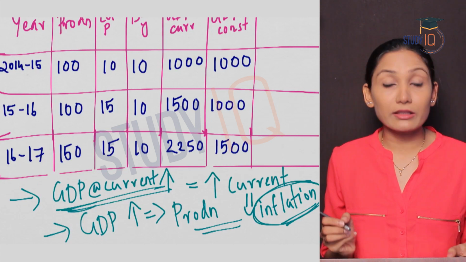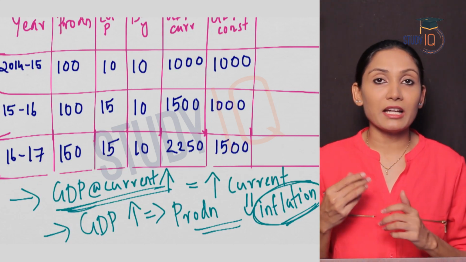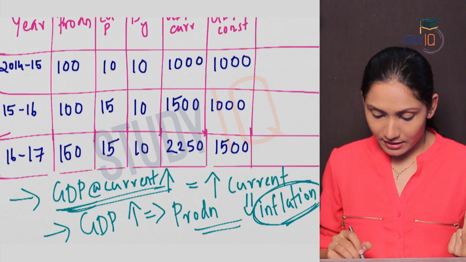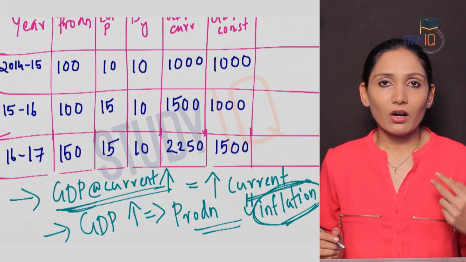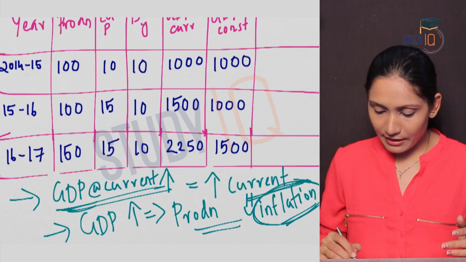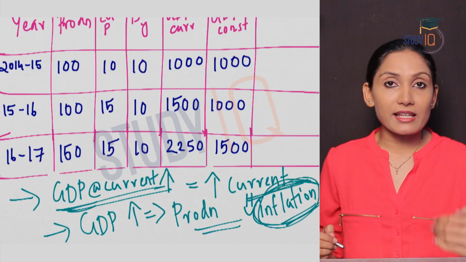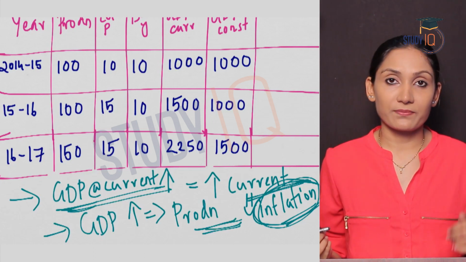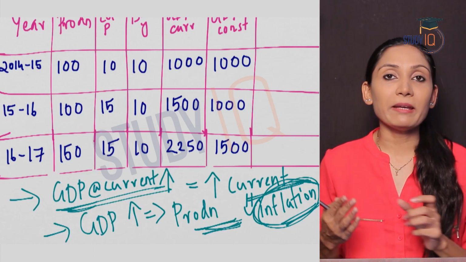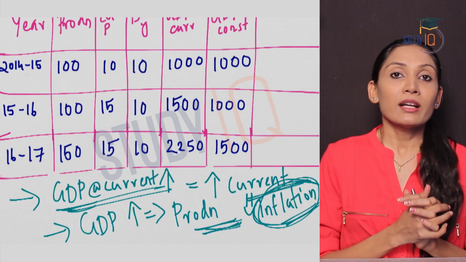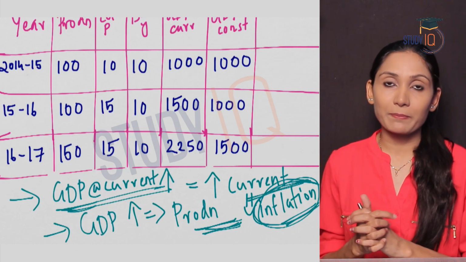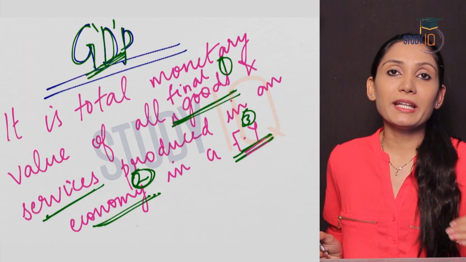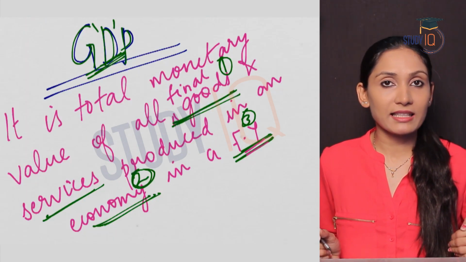So, here are two conclusions. The GDP at current prices can increase due to two reasons. One is an increase in cost or an increase in the prices, that is inflation. GDP can increase due to inflation and also due to an increase in production. I hope now you also know why base year prices are taken into consideration while calculating the GDP, because of the influence of inflation. Now I hope GDP and its associated concepts are clear for you.